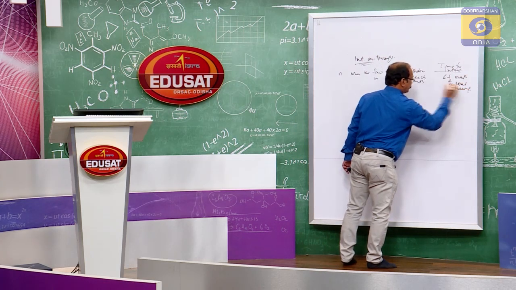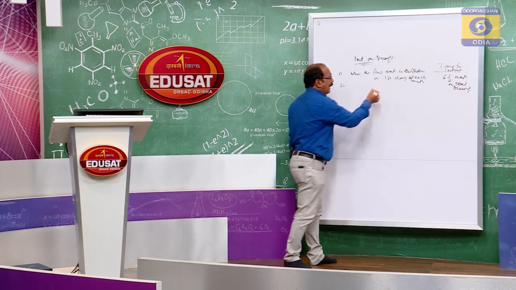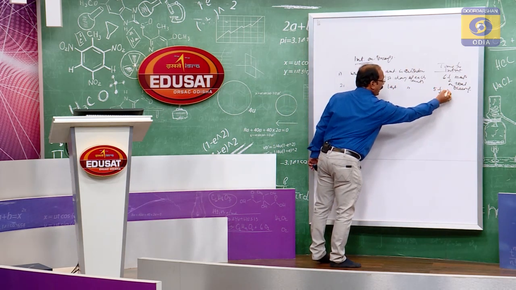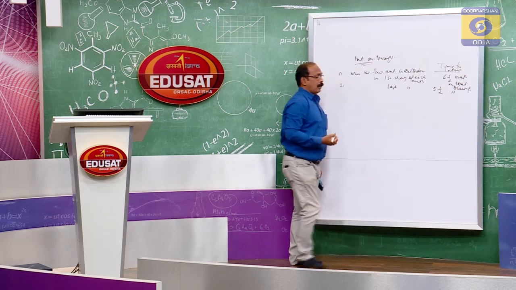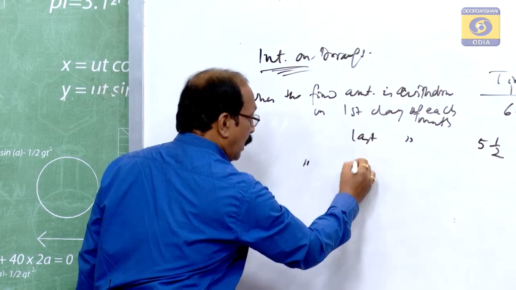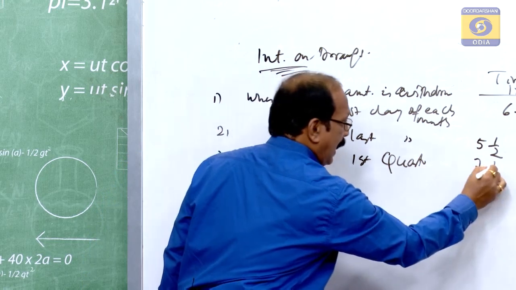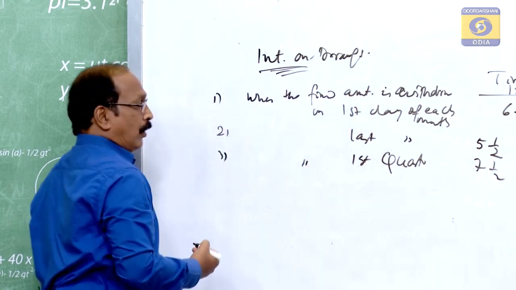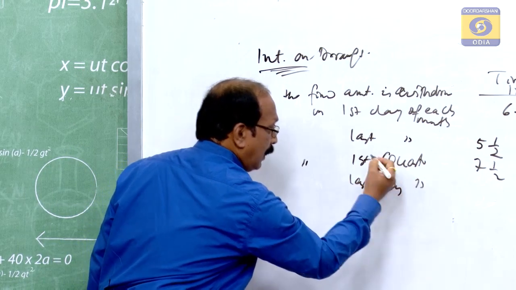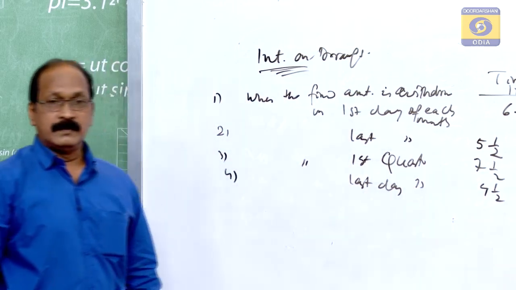Similarly, when a fixed amount is withdrawn on the last day of each month, then you will calculate 5.5 months interest on total drawings. If the fixed amount is withdrawn on the first day of each quarter, then 7.5 months interest on drawings. Similarly, on the last day of the quarter, then 4.5 months interest on total drawings.